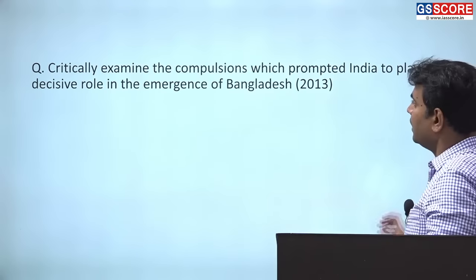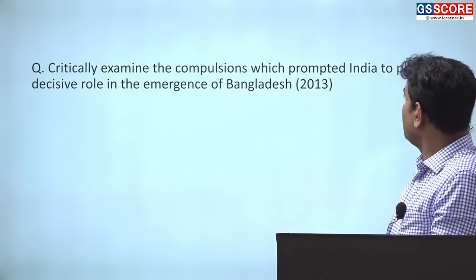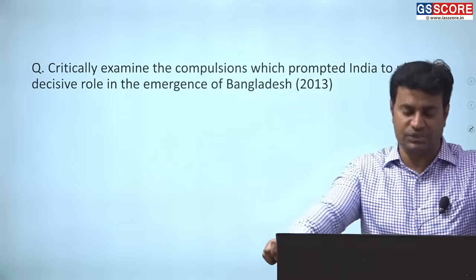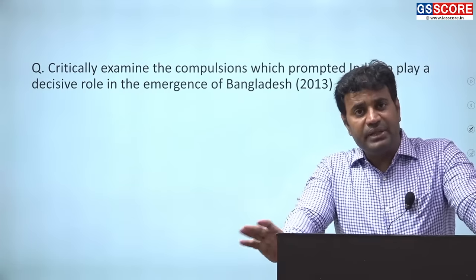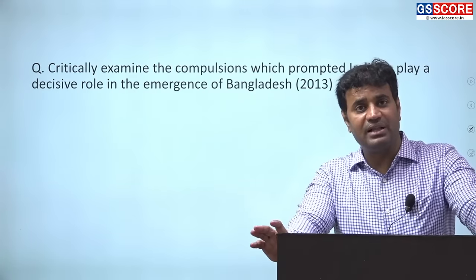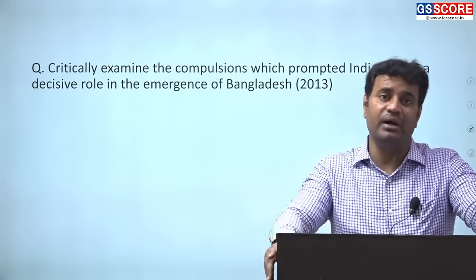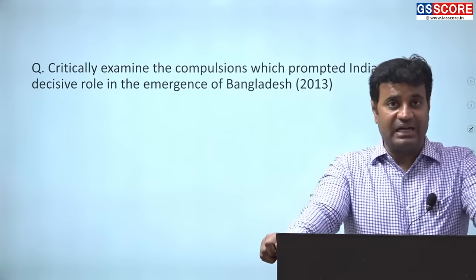Clear? Critically examine the compulsions which prompted India to play a decisive role in the emergence of Bangladesh. Very prominent thing, I'll let you know. Clear? Why India played an important role to create Bangladesh, which was initially known as East Pakistan, and this was largely done by India's Prime Minister Indira Gandhi.